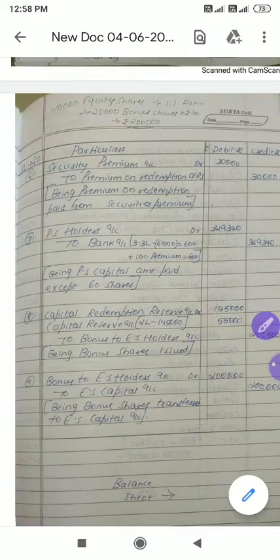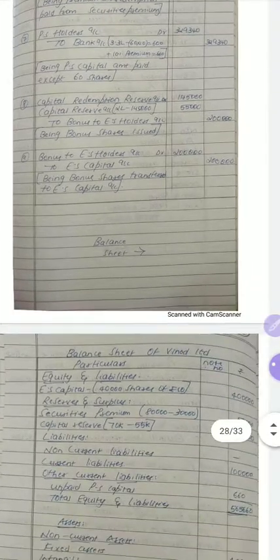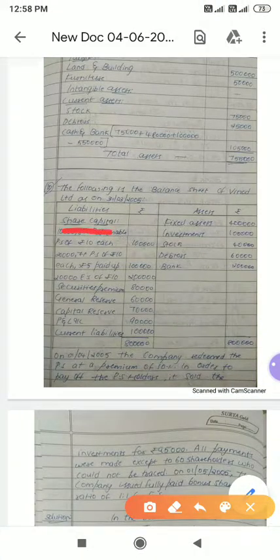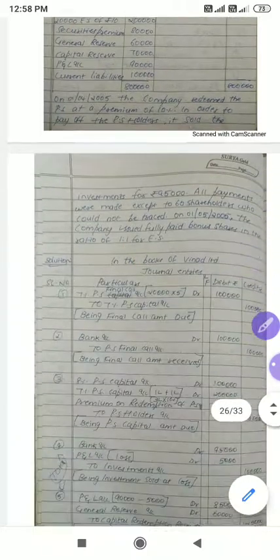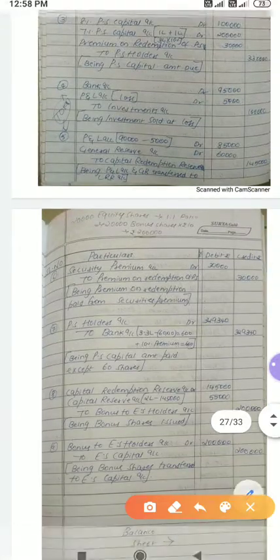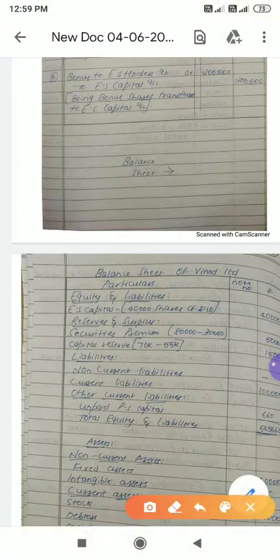That's all. We are done with all the journal entries, which are very, very important. Now we need to prepare the balance sheet. Balance sheet of Vinod Limited. We'll go to equity and liabilities. Earlier we have paid back the 8% preference share, and we have paid back the 7%. Now we have equity share: 20,000 shares, and we have also issued bonus shares. 2 lakh plus 2 lakh, it will be 4 lakh. So, 40,000 equity shares of rupees 10 each, 4 lakh.